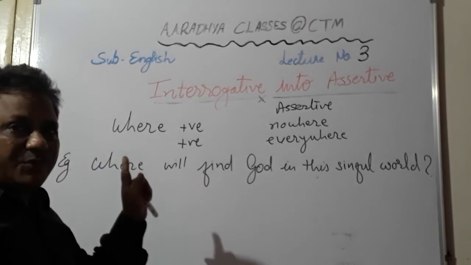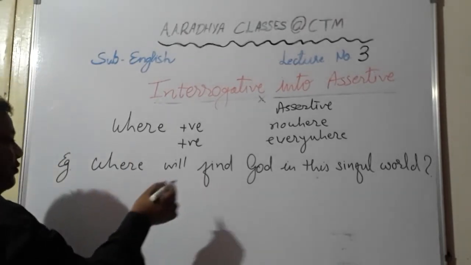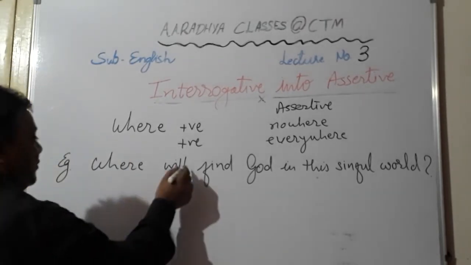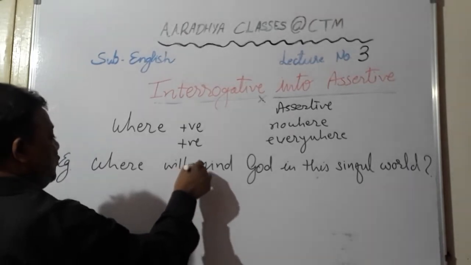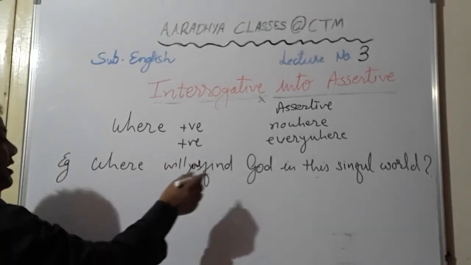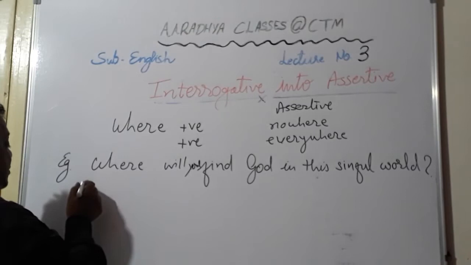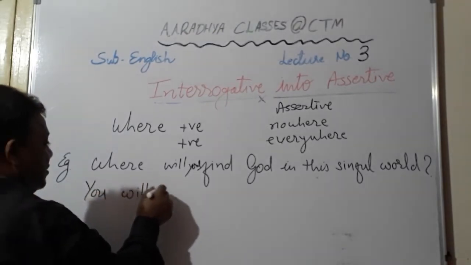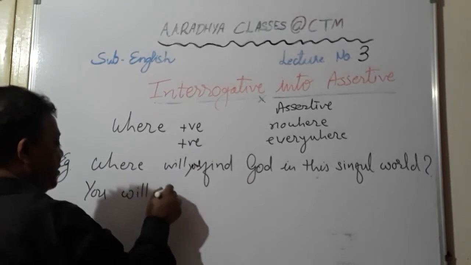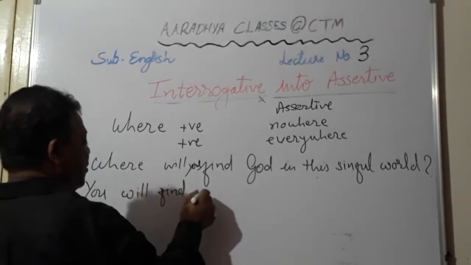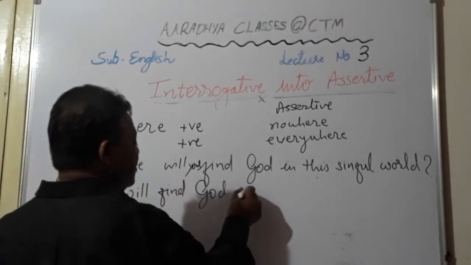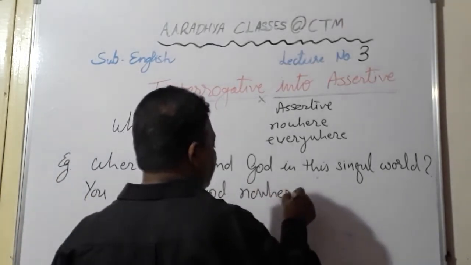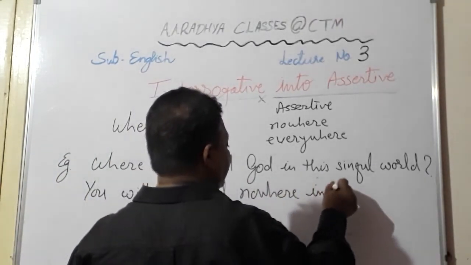So the question is positive. So where will you find God in this sinful world? Here it will begin with you. You will find God nowhere in this sinful world.